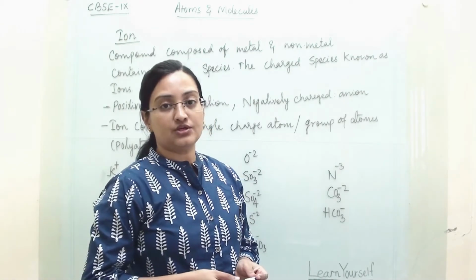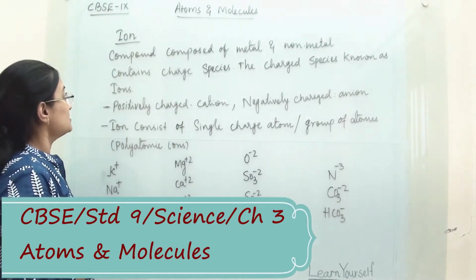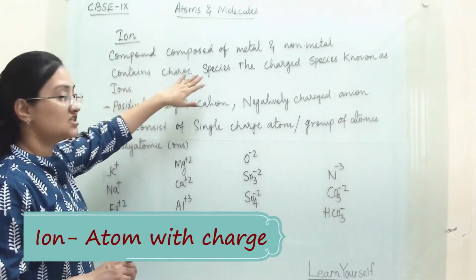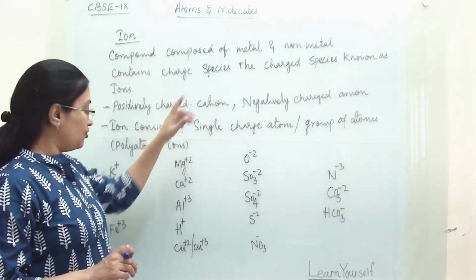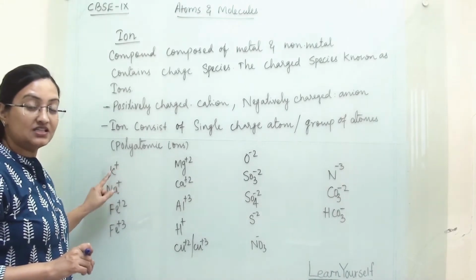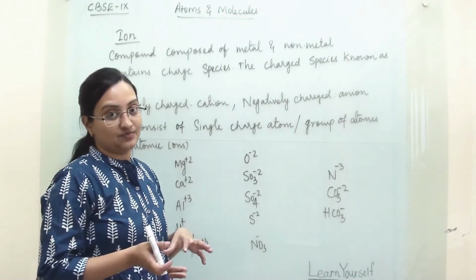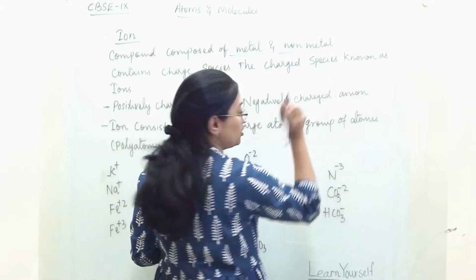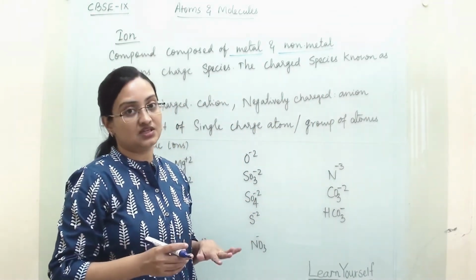After discussing molecules, now we are discussing ions. So what are ions? A compound composed of metal and non-metal contains charged species. These charged species are known as ions. For example, potassium with a plus charge is known as the potassium ion. Ions are generally made up of metal and non-metal elements because they are involved in donating and accepting electrons.